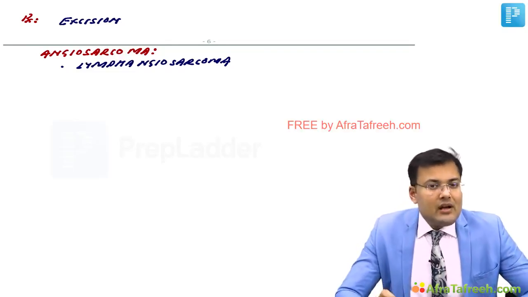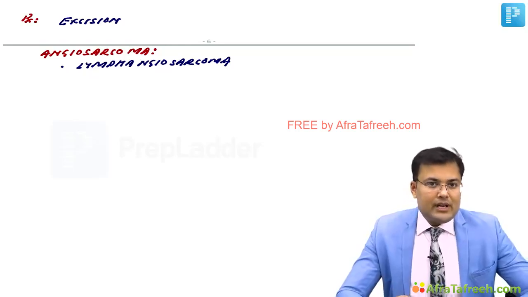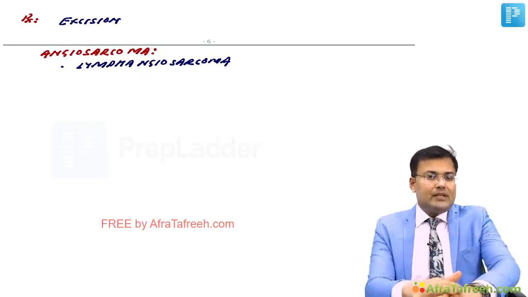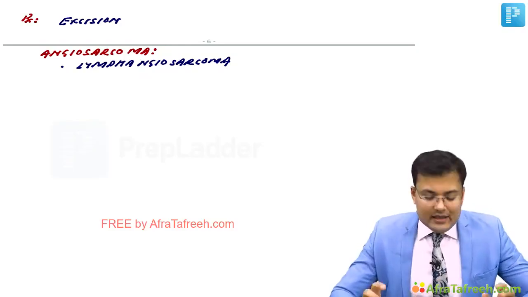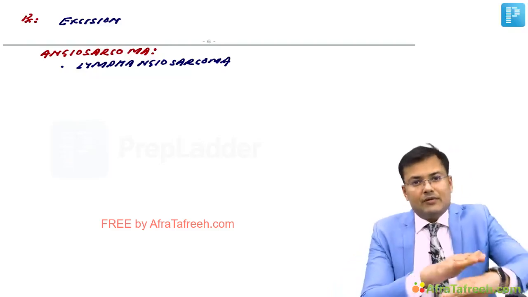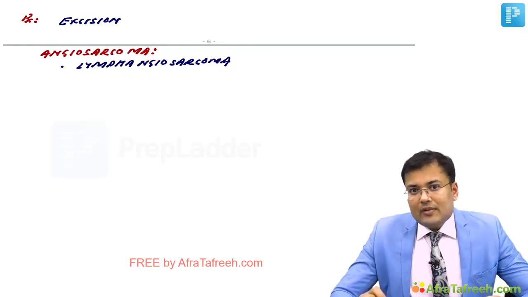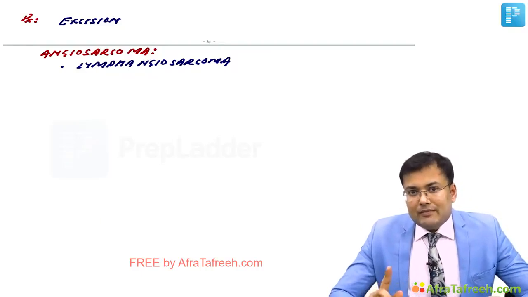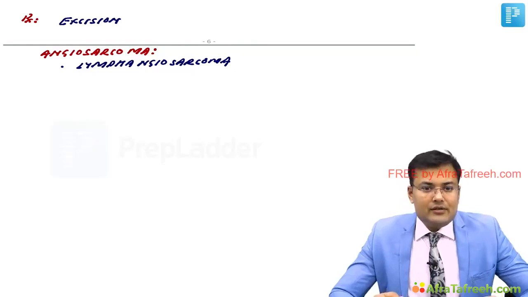On an average, after 10.5 years of radiotherapy, patients start developing severe pain in the affected limb, and there is worsening of lymphedema. Simultaneously, nodules appear with hemorrhage and ulceration. This is angiosarcoma, and in patients of breast cancer, it is known as Stewart-Treves syndrome.